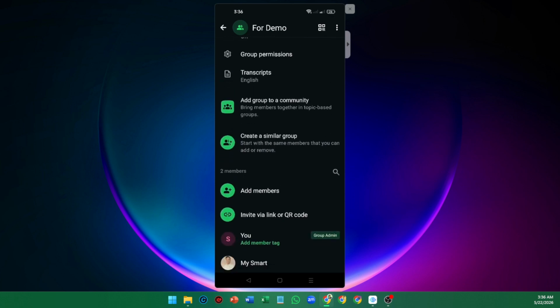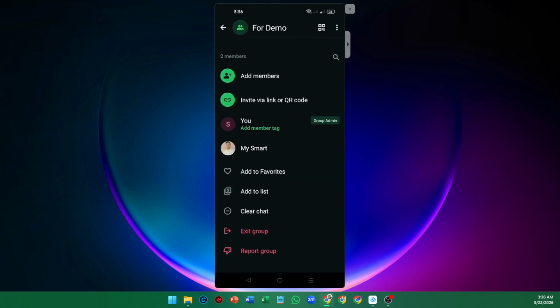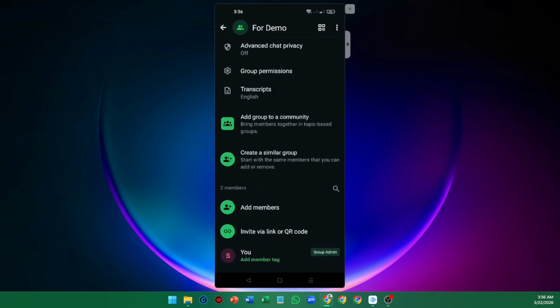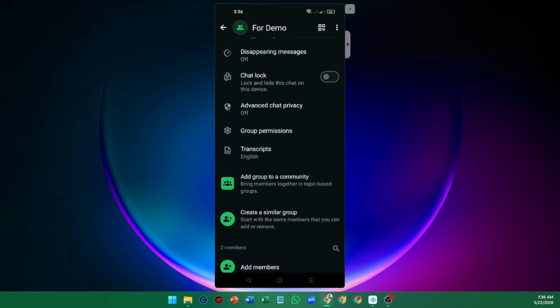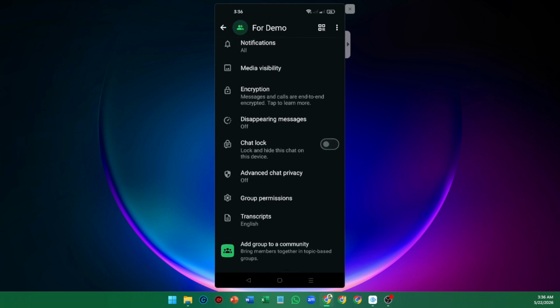Couple of quick tips about links. Some groups restrict who can generate or use invite links, and admins can reset a link at any time. If you see an error or the link looks invalid, it may have been revoked. Just ask for a fresh one. Also, treat the link like any private invite. Don't forward it around unless the group explicitly allows that.